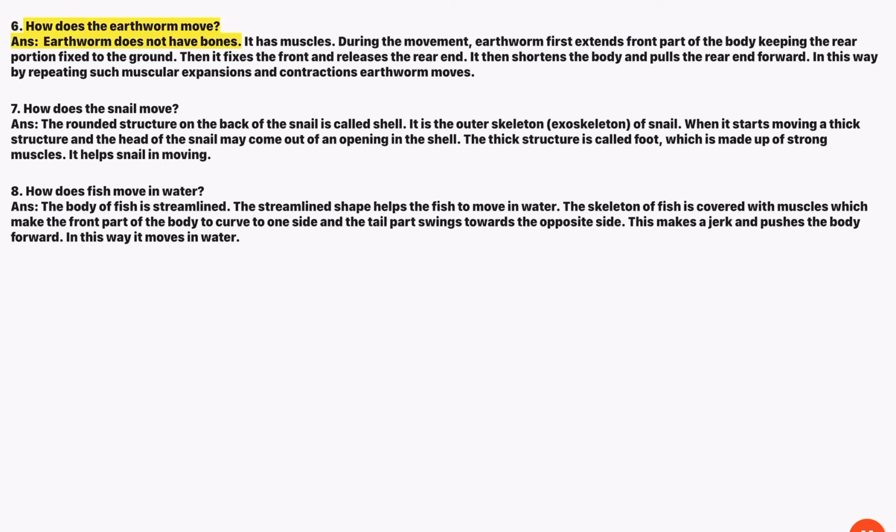6. How does the earthworm move? Ans. Earthworm does not have bones. It has muscles. During the movement, earthworm first extends front part of the body, keeping the rear portion fixed to the ground. Then it fixes the front and releases the rear end. It then shortens the body and pulls the rear end forward. In this way, by repeating such muscular expansions and contractions, earthworm moves.